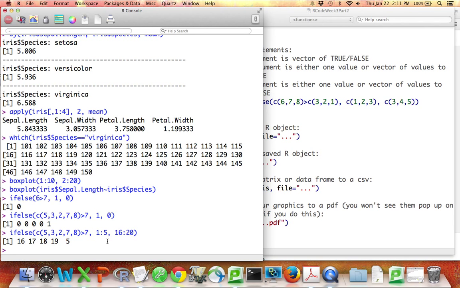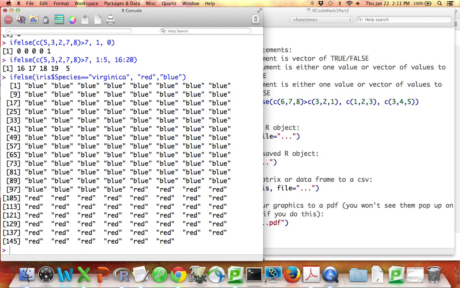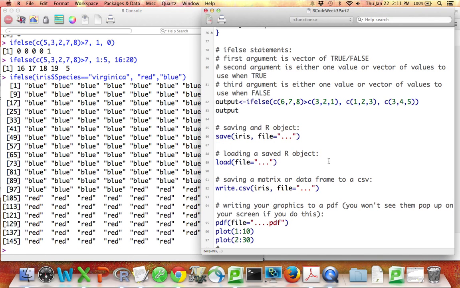Why is this helpful? Because all of a sudden, you can do things like if else the species is equal to virginica, I'm going to make my point red, otherwise I'm going to make my point blue. Now I have a whole lot of reds and blues. This is a shortcut for the kind of thing we've already done, and I could use this vector I just spit out as the input for the colors in a particular plot. There's a lot of other uses for the if-else command. It tends to be very helpful.